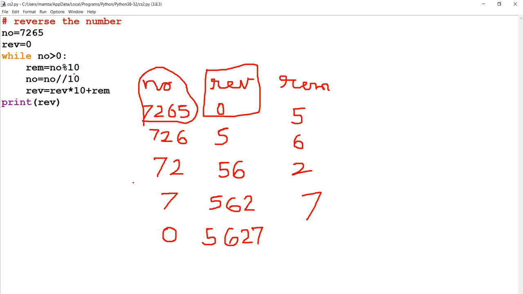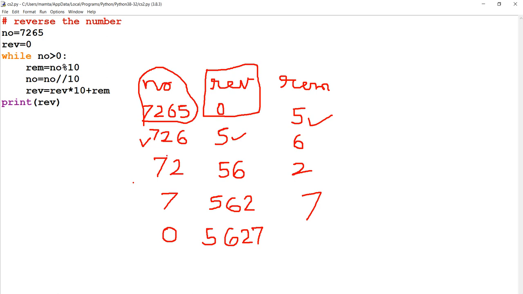NO greater than 0, yes, then the remainder is taken out of the number 7265, that is 5. And then NO floor division 10, so the number turned to 726. REV is initialized by 0, so 0 into 10 will be 0 plus rem, so 5. So now REV is 5. Wherever I am doing the processing, I am putting a tick mark over there.